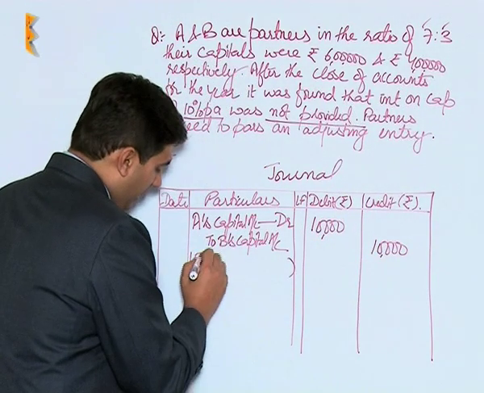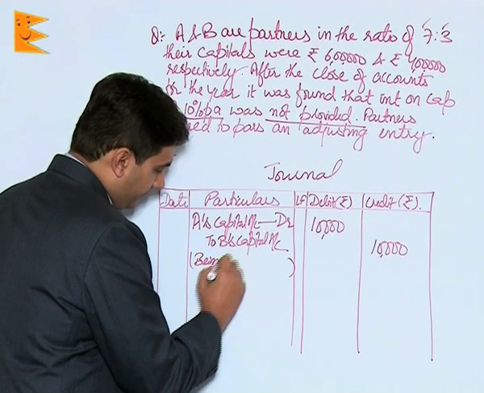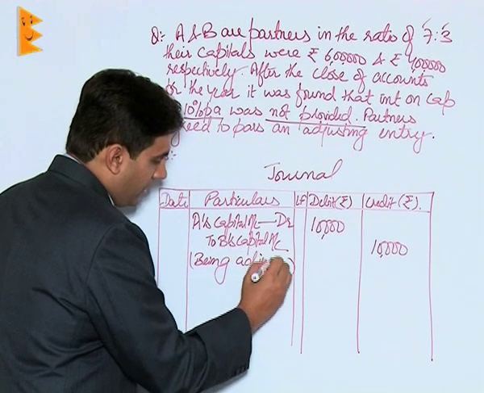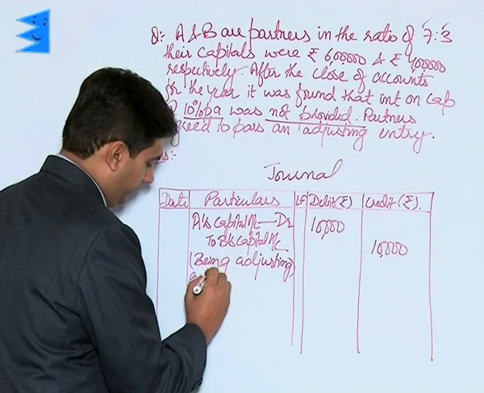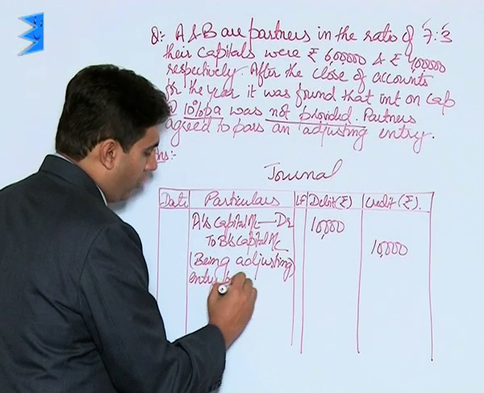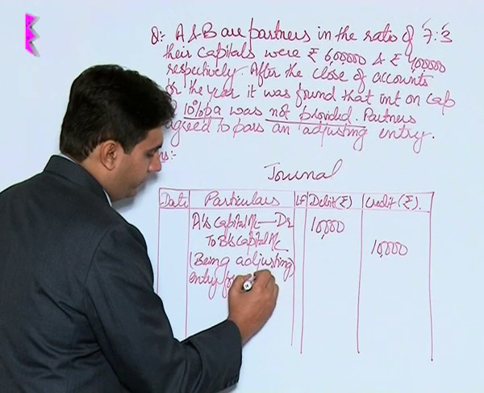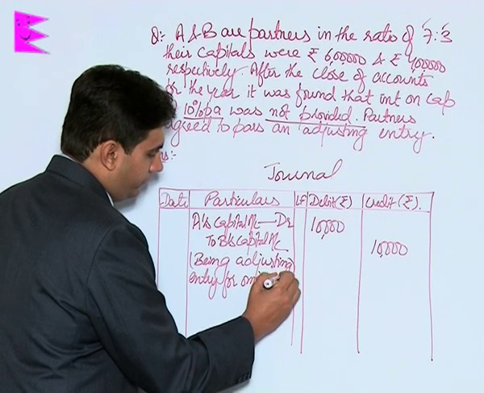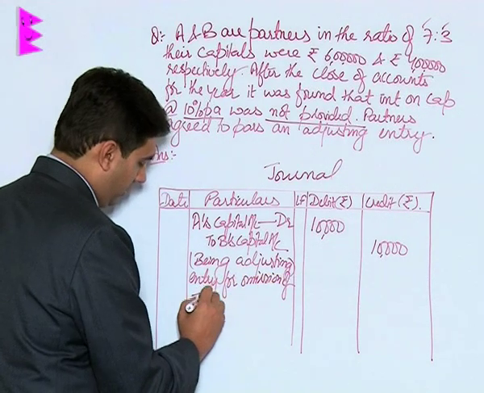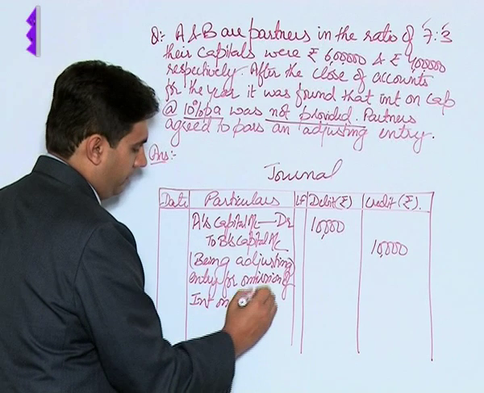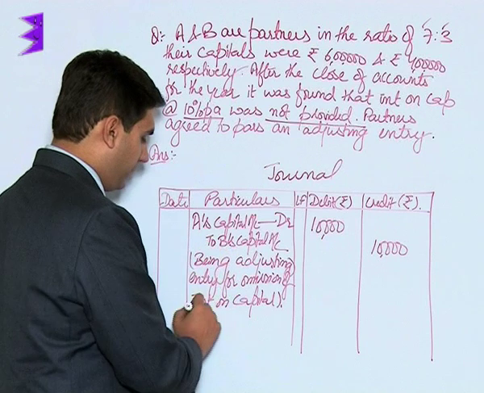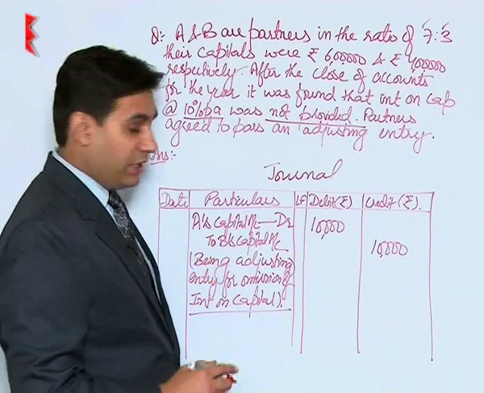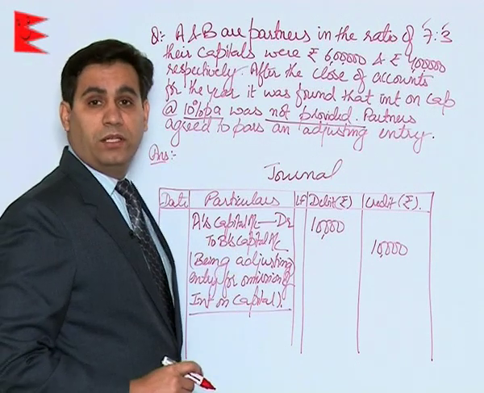The narration would be: being adjusting entry for omission of interest on capital. That is why this entry has been passed. It is an adjusting entry for omission of interest on capital.